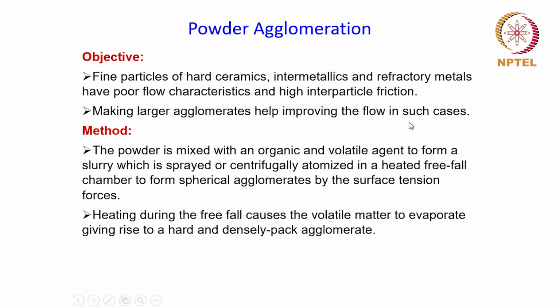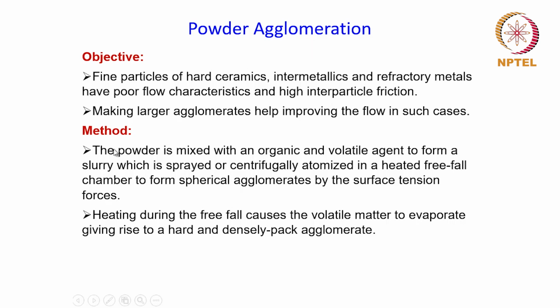And as I said, this will be achieved by giving these powder particles a spherical shape by agglomerating the powder particles together. So this agglomeration process is very different from the particle agglomeration that we have talked about before, right? Here you mix the powder with some binding agent so that the powder particles bond together and form large clumps which are more or less spherical in shape, so that the flow property can be improved.